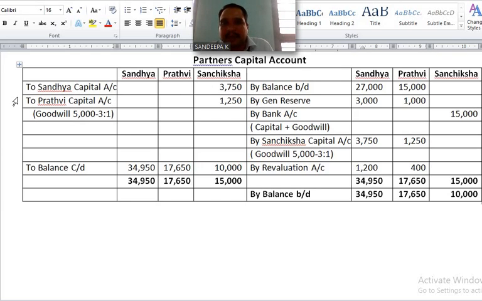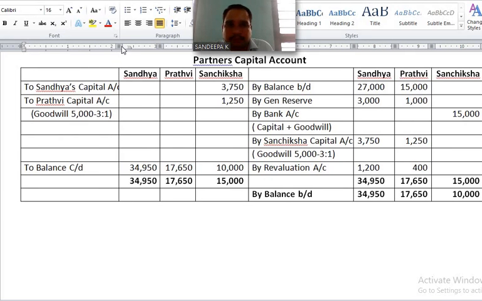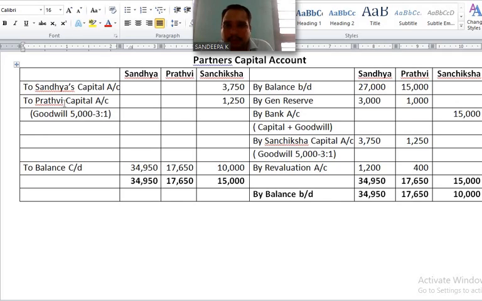Sanchiksha's capital account debit to Sandhya's capital account and to Prithvi's capital account. 5,000 into 3 by 4, how much? 3,750. 5,000 into 1 by 4, how much? 1,250. Amount recorded in Sanchiksha's column.